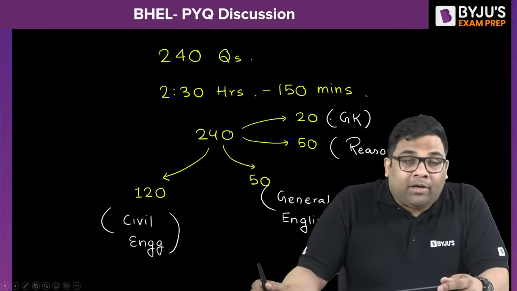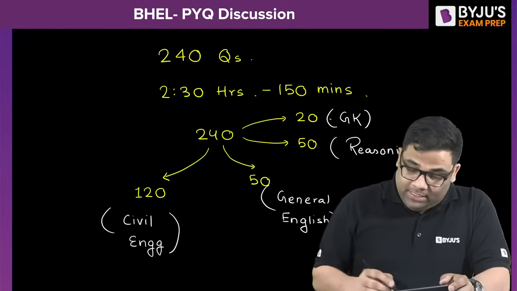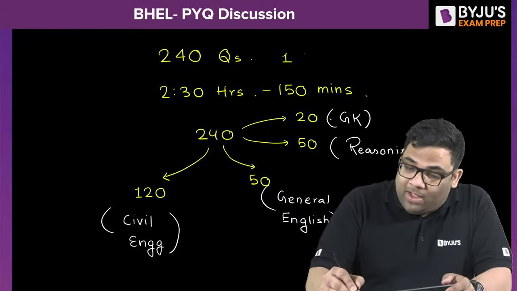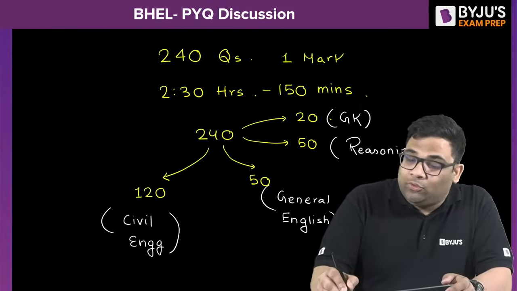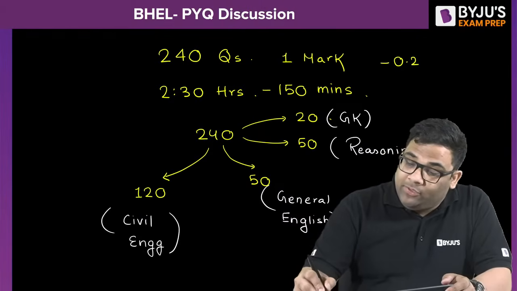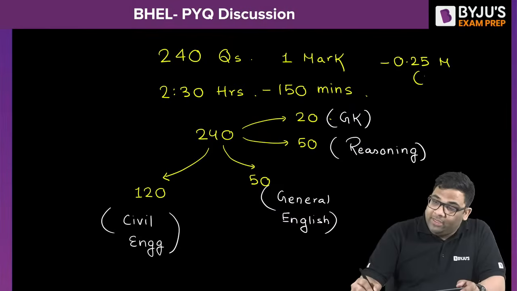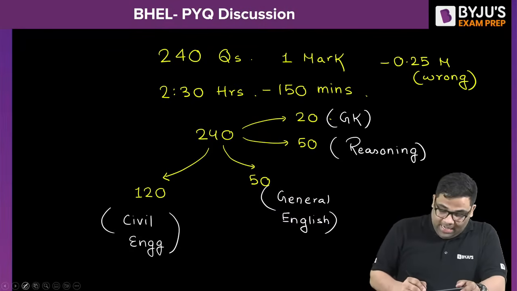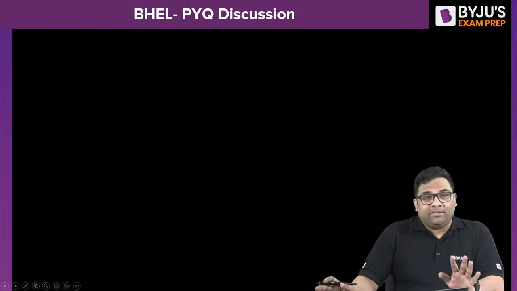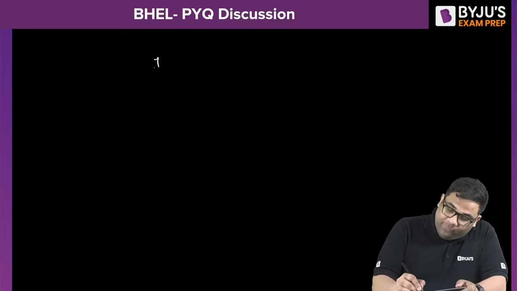If you see the cutoffs of the previous years, each question has 1 mark, and there is also a penalty of 1/4 of the marks, meaning minus 0.25 marks for every wrong answer. If you see the last cutoff and the number of vacancies this year, the expected cutoff can be around 140 marks.